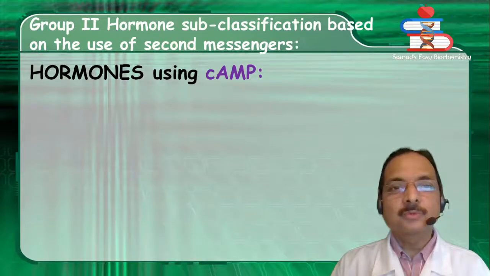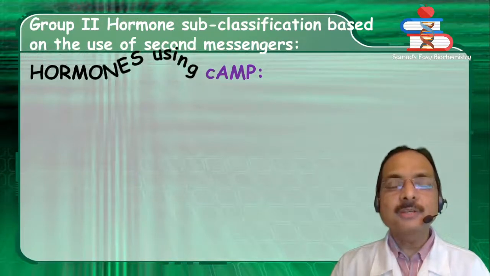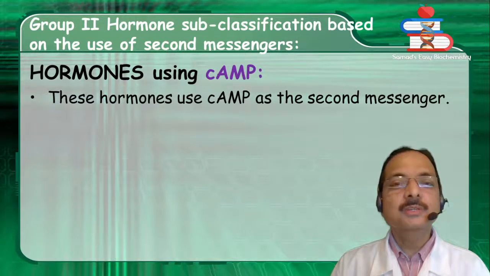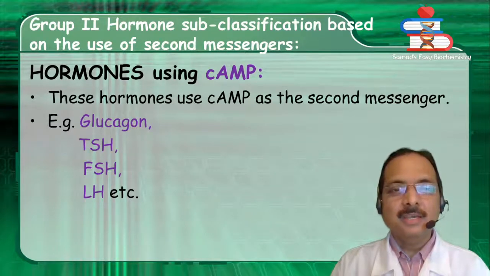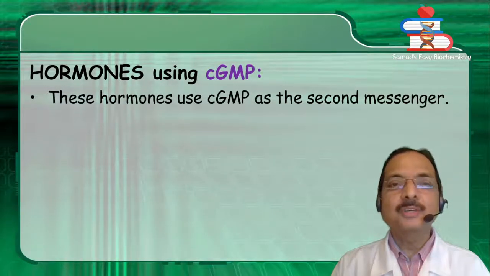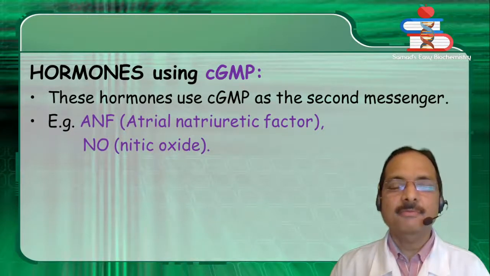Now, group 2 hormones are further subclassified based on the use of second messengers. Hormones using cyclic AMP as their second messenger. Example: glucagon, TSH, FSH, LH, etc. Hormones using cyclic GMP. These hormones use cyclic GMP as the second messenger. Example: ANF, atrial natriuretic factor, nitric oxide.